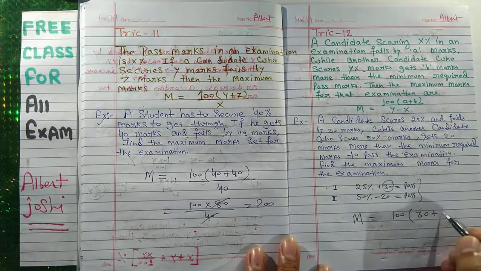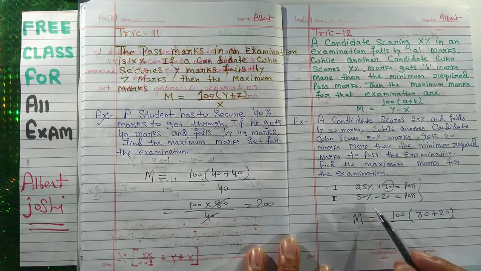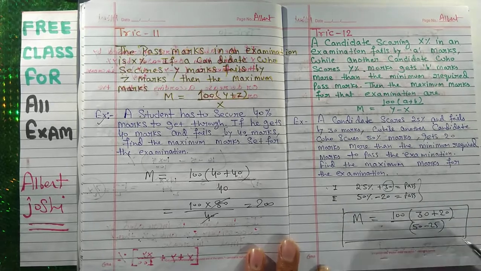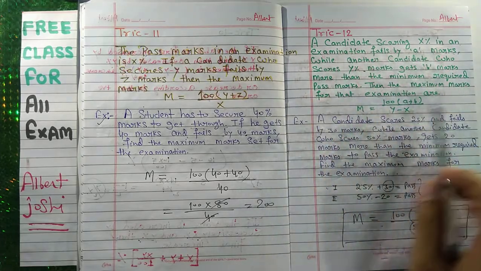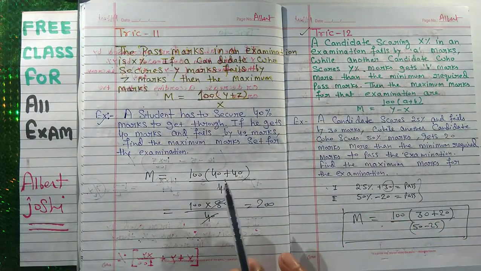Means you have to add 20 upon Y minus X. So Y minus X means 50 minus 25. This is your answer. So we have taken only 2 to 3 seconds. If you know the trick, then you can solve the question during your exam.